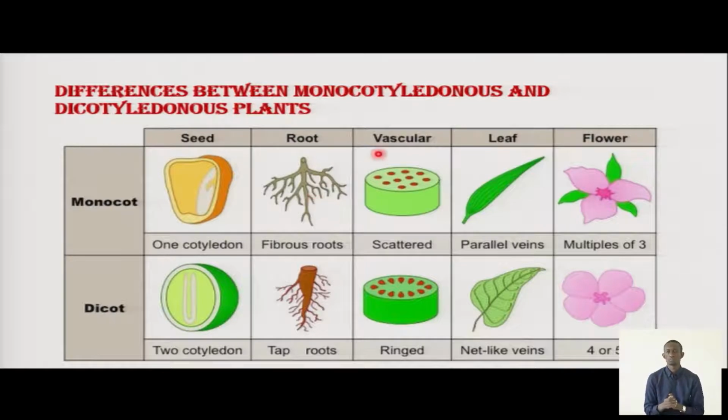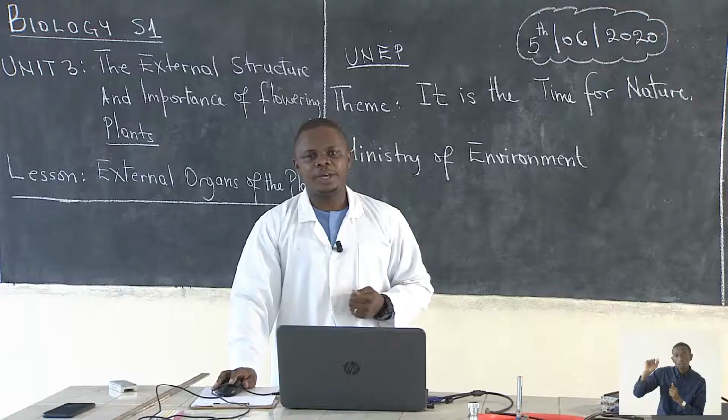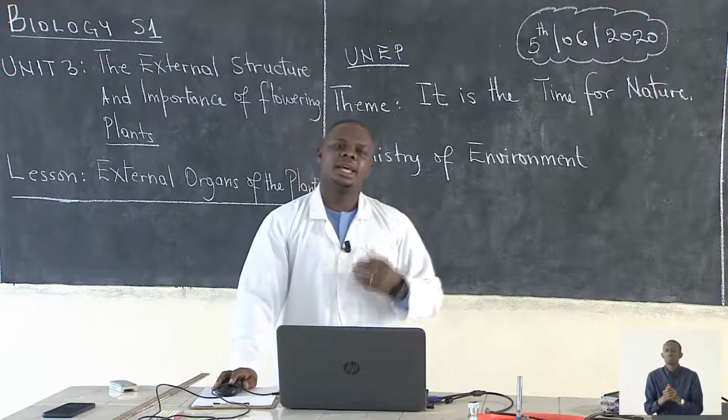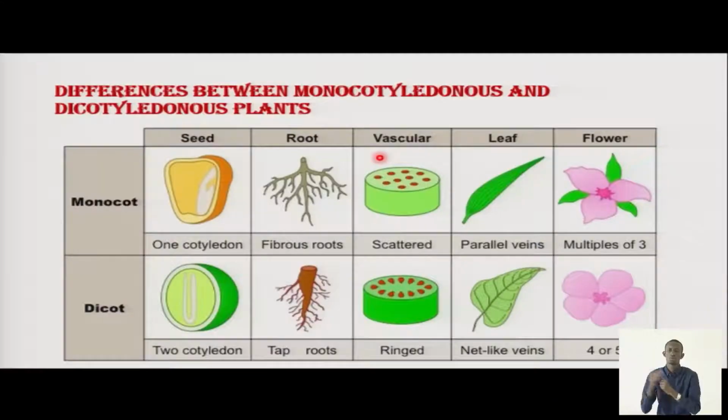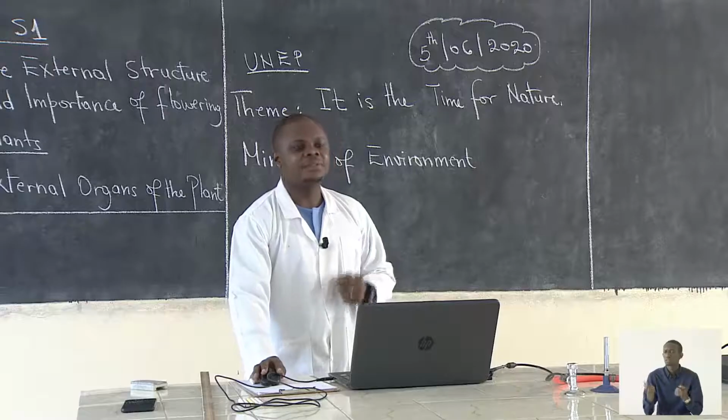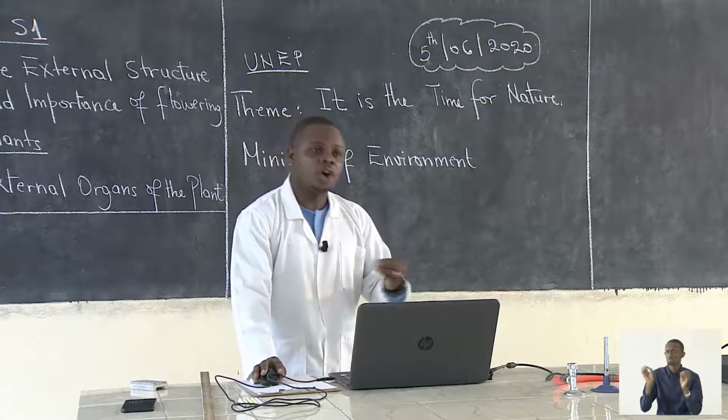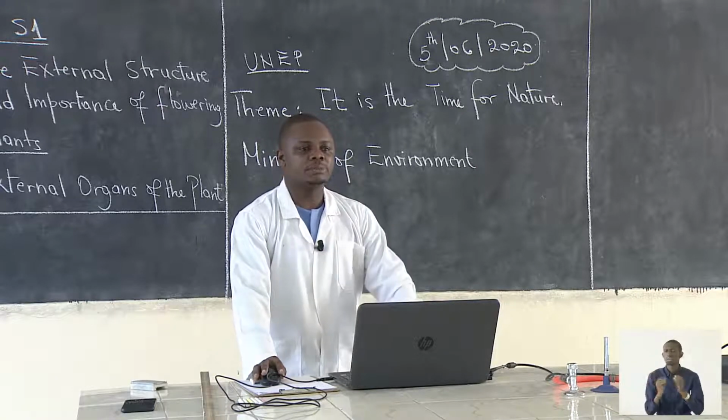Then vascular bundles. Here when we talk about vascular, we mean the vessels within plants. Here we have what we call xylem and phloem vessels. Remember, plants don't have arteries, veins, and capillaries. They have xylem and phloem vessels which transport materials.